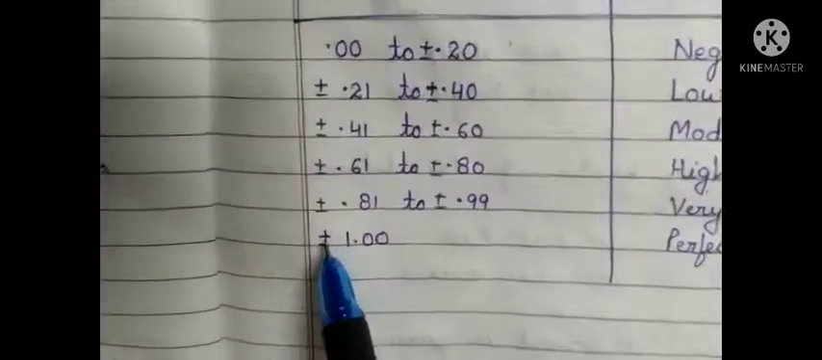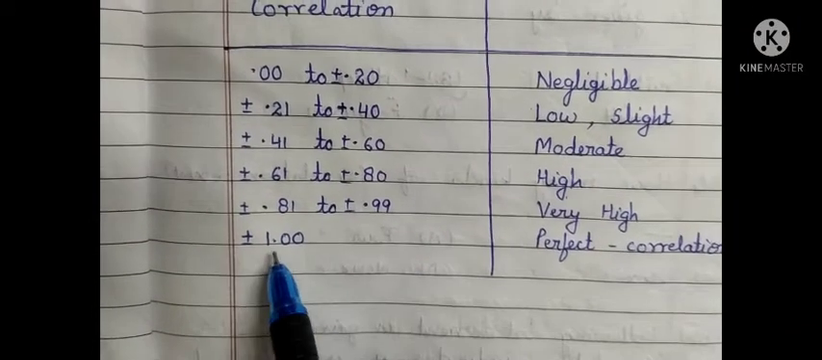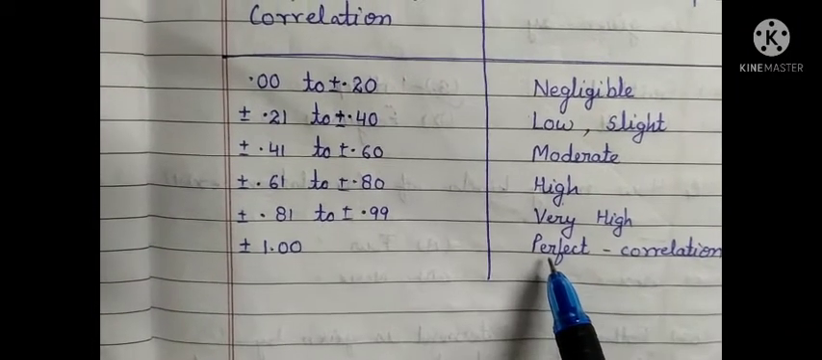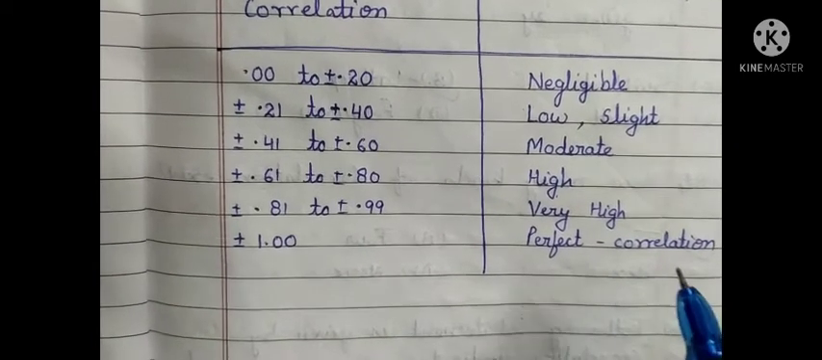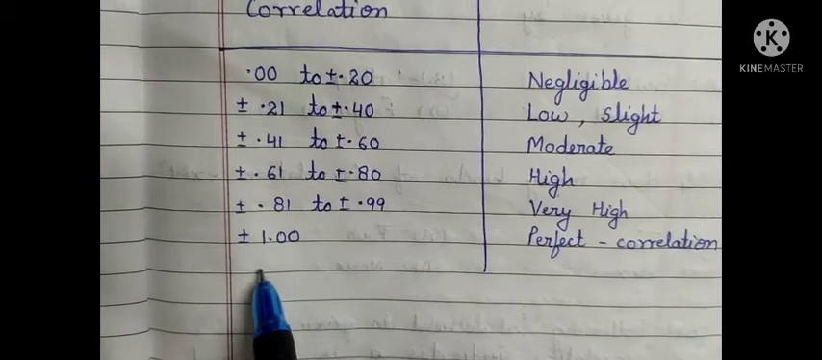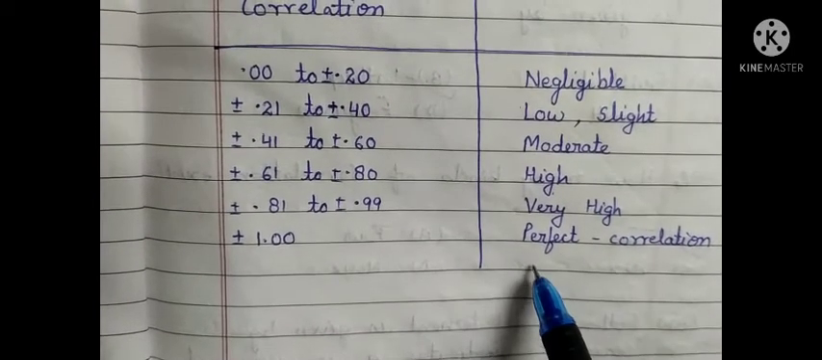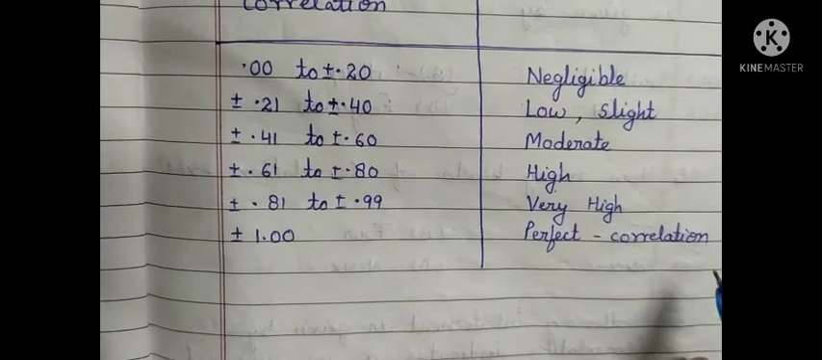The last one is plus minus 1.00. If plus 1.00, then the correlation is said to be perfect positive correlation. If the value is minus 1.00, then the correlation is said to be perfect negative correlation.